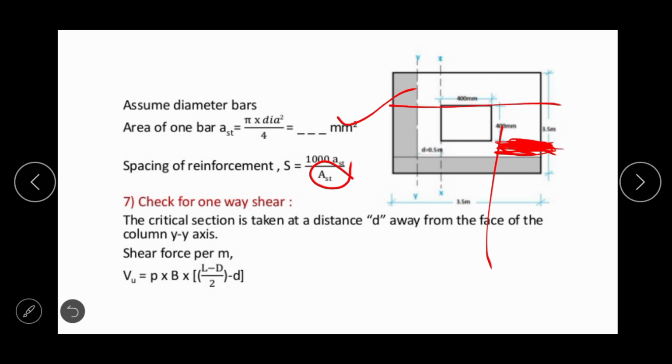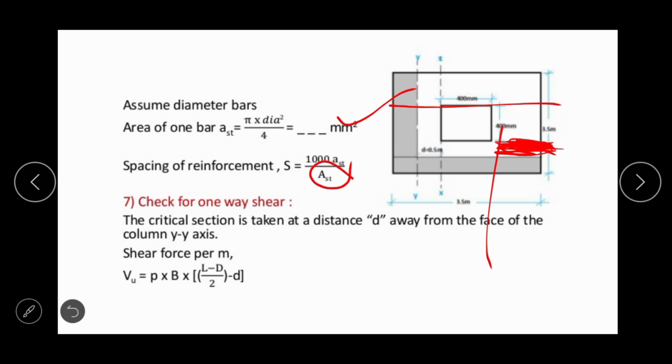So now the next step is check for one way shear. So we have understood what is the meaning of one way shear. In order to check one way shear, first of all we have to determine the shear force.